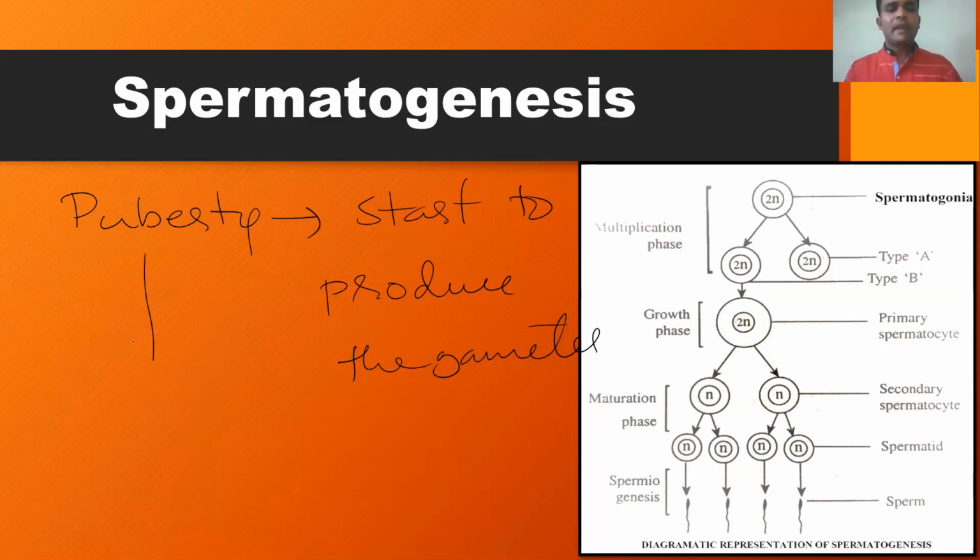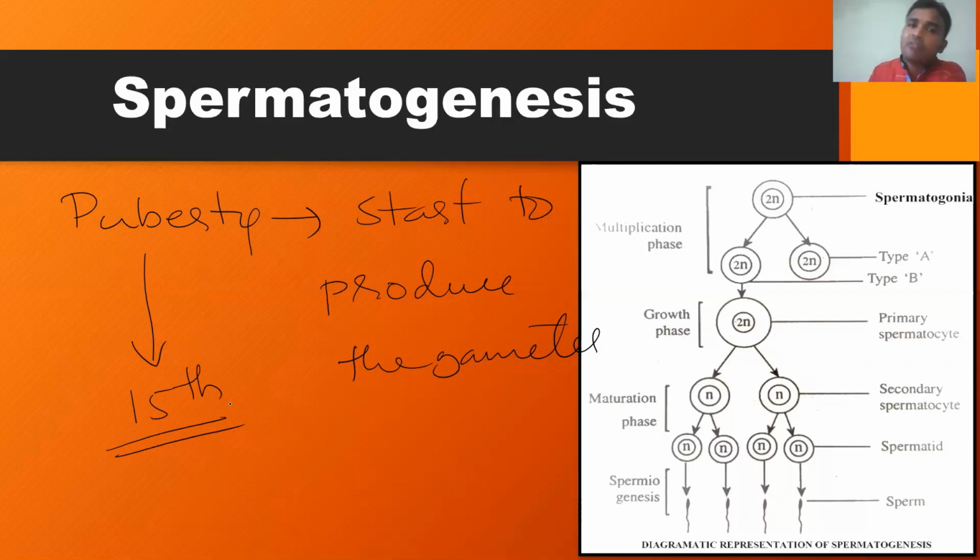In the case of a male individual, normally he reaches puberty at the age of 15. At the 15th year, the male individual attains sexual maturity. Sometimes it may vary, 14 to 15. At this age, the male individual starts to produce the gametes. So when the male attains sexual maturity, the gametogenesis process begins. Remember, the beginning of gametogenesis, that is spermatogenesis, takes place only after attaining puberty in male individuals.